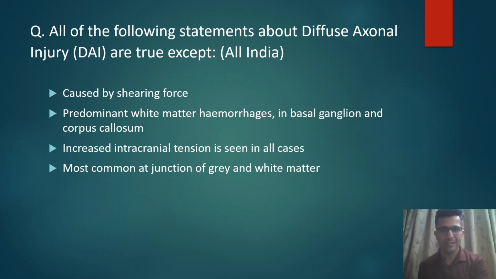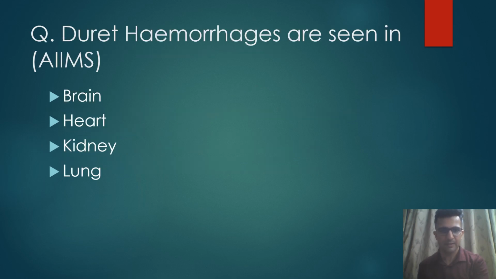So now let's see the MCQ options and solve it. Caused by shearing force, yes. It involves white matter hemorrhages, yes. The sites we have discussed, basal ganglia, corpus callosum, and brainstem, true. Most common at the junction of grey and white matter, yes. Increased intracranial tension in all cases, no. Wherever you see an option with all or none, that is likely to be the answer.